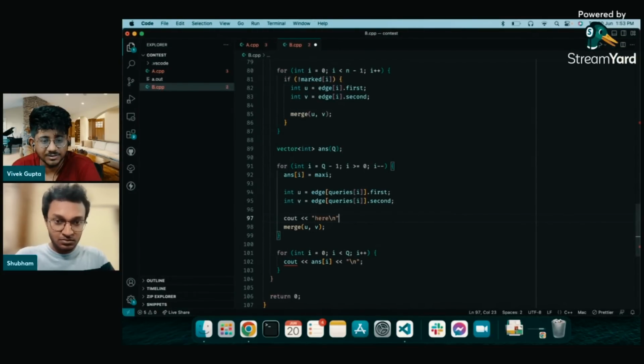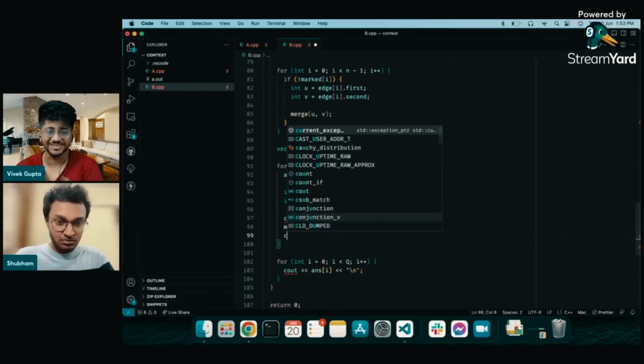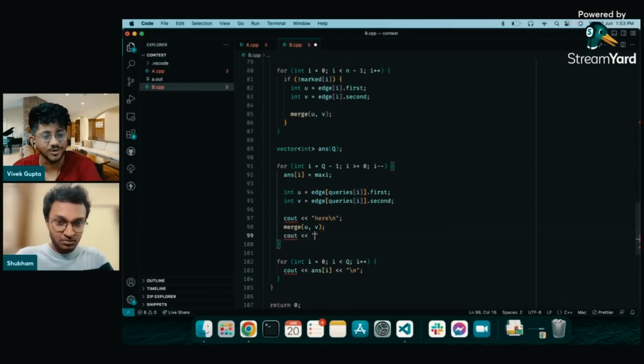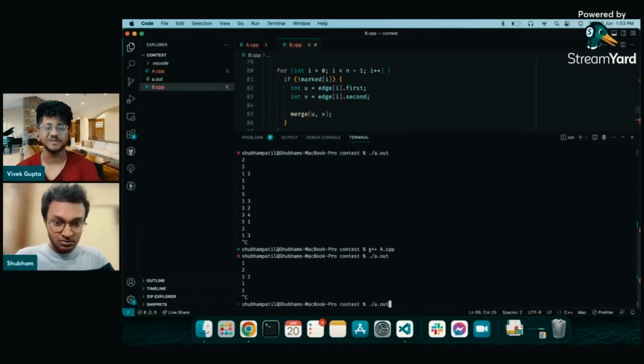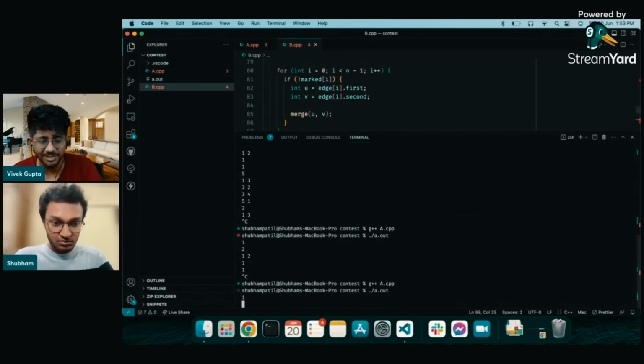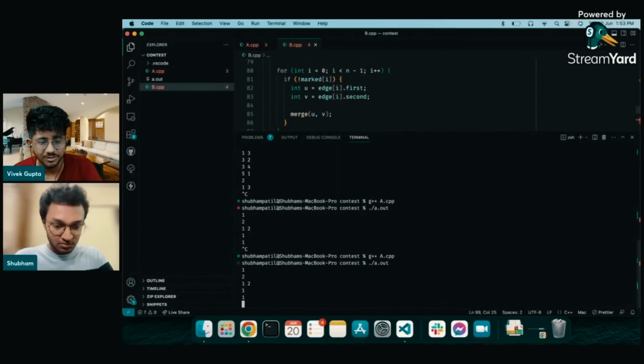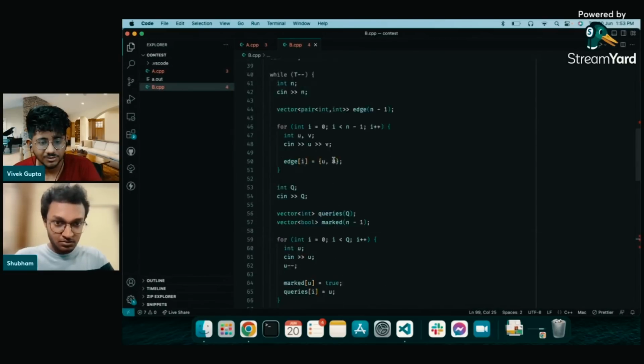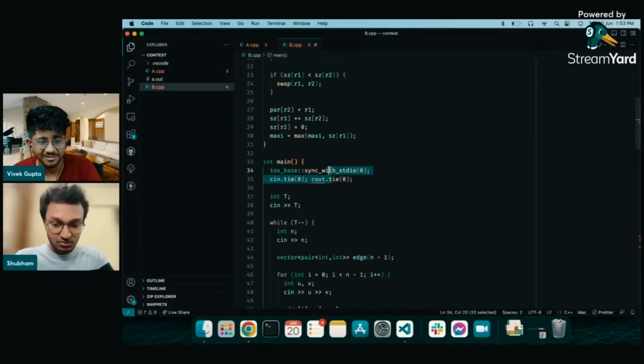Okay, this is how you debug basically, right? See whether the code is running till this point or not, and whether the merge function is exiting. I don't think he's going to go into an infinite loop in merge. Okay, so it's not even printing here.